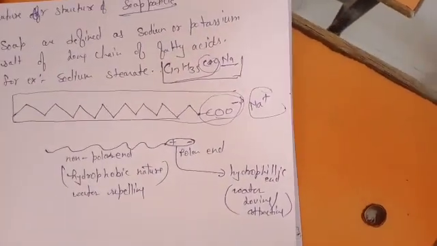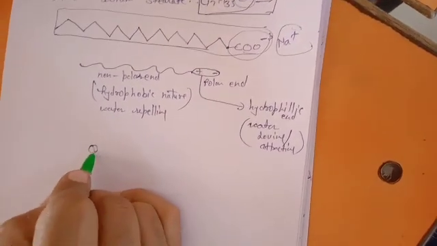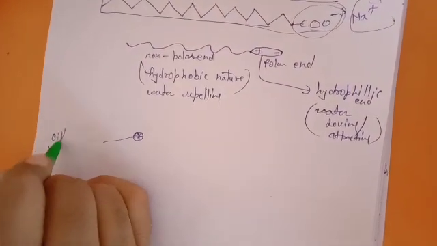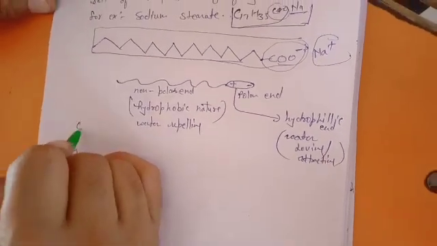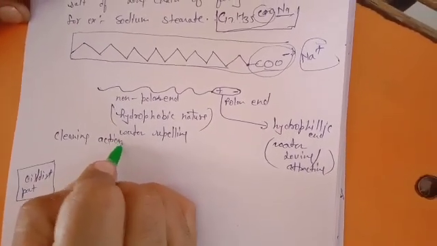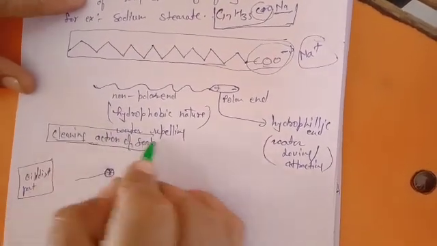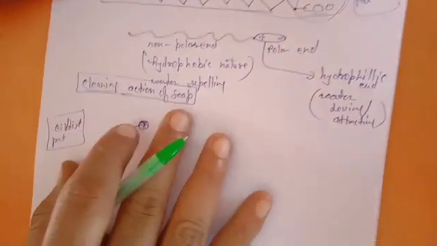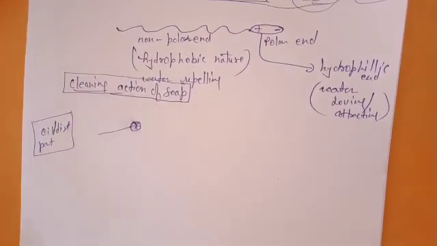Now when you dissolve soap in water over the clothes, suppose this is an oil particle, or dirt particle you can say, which you want to remove. We are discussing the cleaning action of soap side by side. This topic is also important because in your syllabus it is available in two chapters, like the enzyme mechanism and the lock and key mechanism. In the same way, the cleaning action of soap is also discussed in two chapters. That's why this topic is quite important.